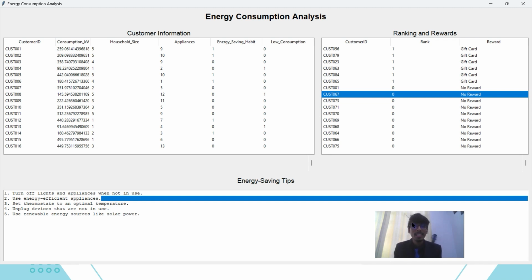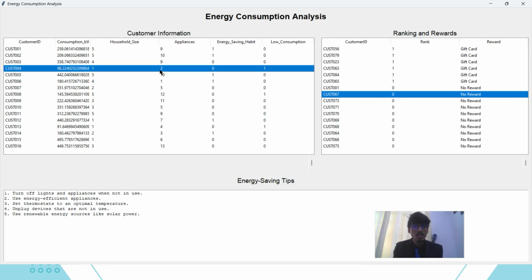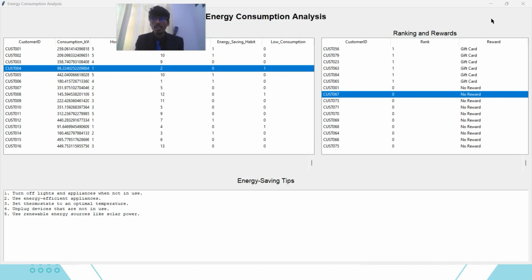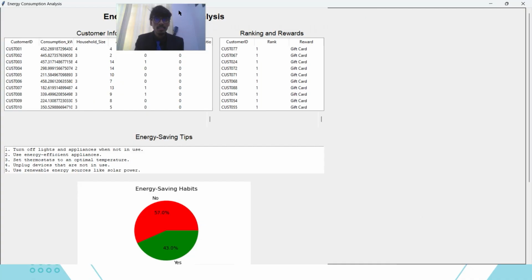But what feedback is our machine learning model getting? So household size and appliance use, these are the features of our machine learning model that we have trained. And we can also implement a graph here. If I show you, if we represent it, then yeah, here it is.